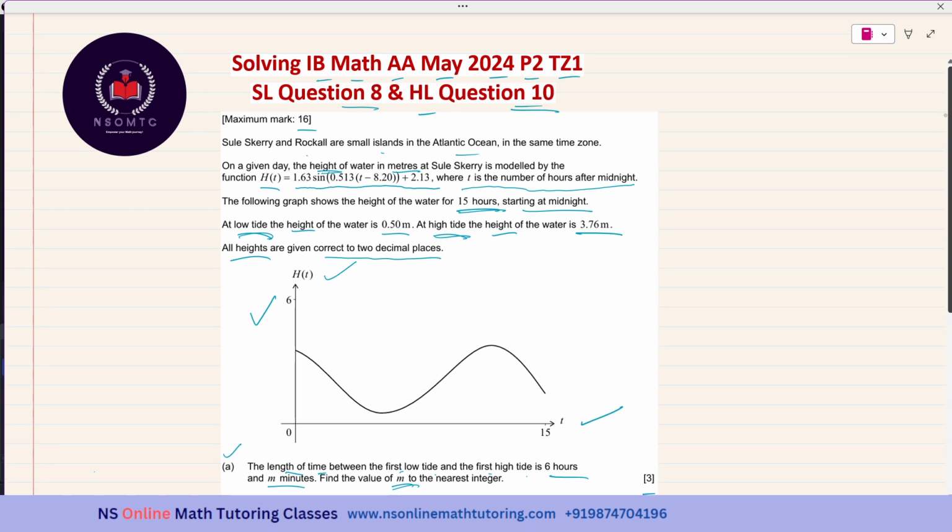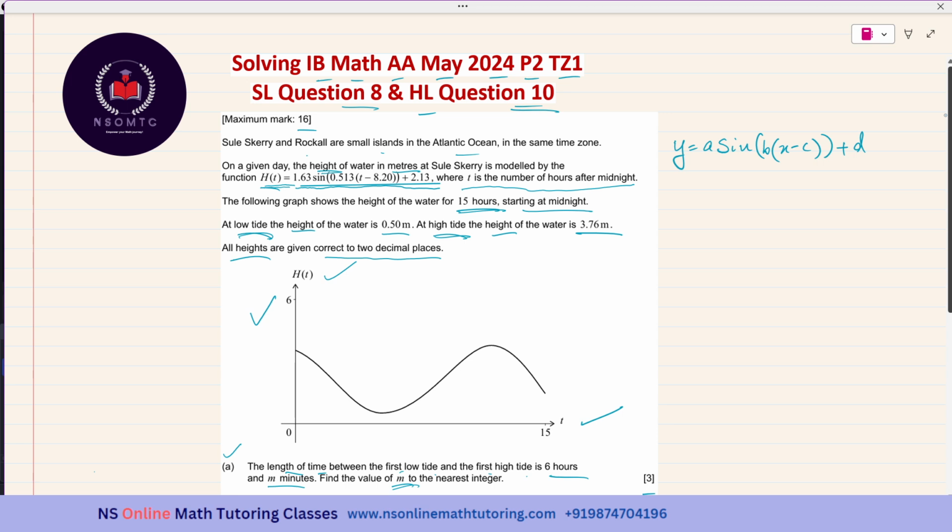Okay, so the function h(t), the height of water, is given by this expression. Because it is a sine function, if we compare this with the general sine function, it is y = a sin(b(x - c)) + d.